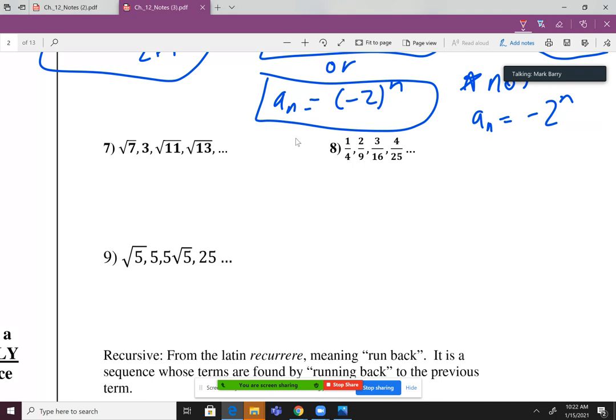Okay. So number 7. I'm looking at number 7, and something's popping out at me. Something I don't like here. One of these terms is not like the others. Do you guys notice that? Which term is not like the others? The 3, right? That's sticking out like a sore thumb. Like, what is that 3 doing there? Well, is there a way that we could rewrite 3 that would make it look more like all the other ones? I think there is.